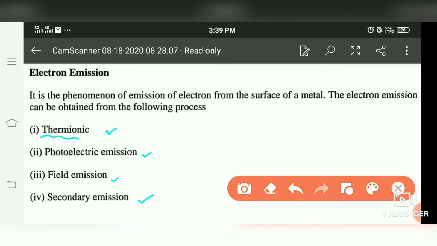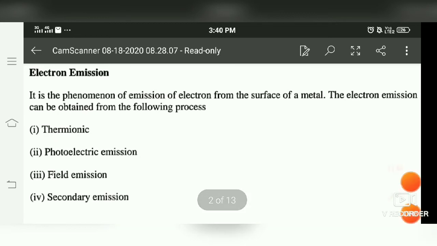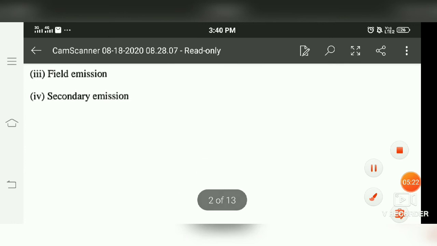In photoelectric emission, when the photons of suitable frequency are incident on the surface, in that case electrons get emitted, that is called photoelectric emission. And in field emission, if the surface is surrounded by a field which can emit or attract electrons from the metal surface, then it's called field emission. And secondary emission, when incident electrons strike the metal surface and it emits further more electrons, that is called secondary emission. These all emissions lead to the emission of electrons from the surface.